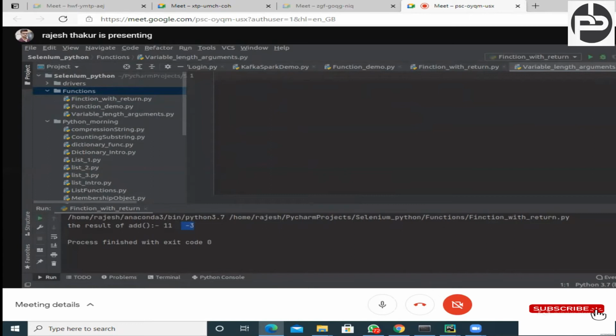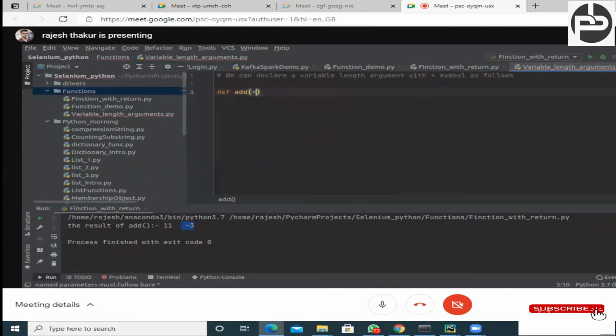Whenever you want to declare a variable length argument, use the asterisk symbol as follows. I will give you the syntax. So this is the symbol. Let's suppose you want to create a definition of add, and this add function will take whatever numbers the user is passing. So how can we define it?